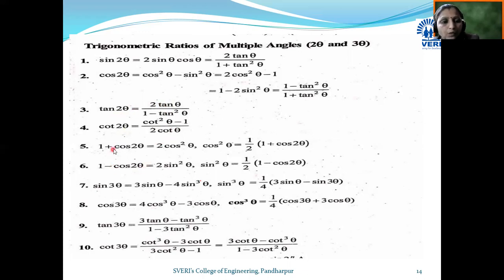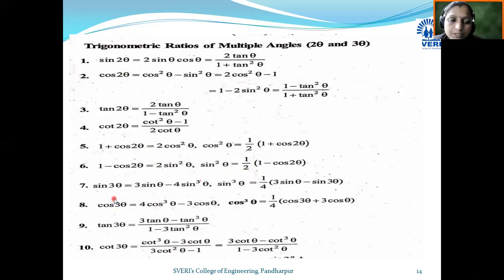Then 1 plus cos 2 theta. 1 plus cos 2 theta means 2 cos square theta. Then it can be written as cos square theta equals 1 upon 2, 1 plus cos 2 theta. Similarly, 1 minus cos 2 theta becomes 2 sin square theta. Sin square theta is equal to 1 upon 2, 1 minus cos 2 theta. In this way, these are the multiple angle formulae related with the angle 2 theta.